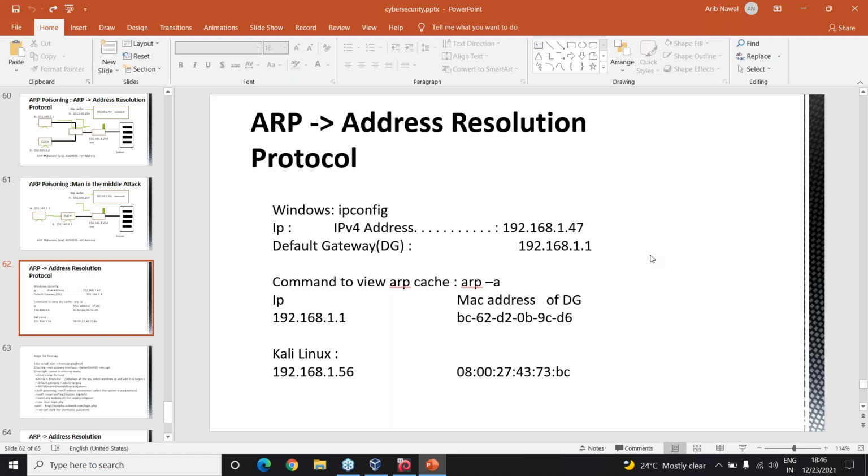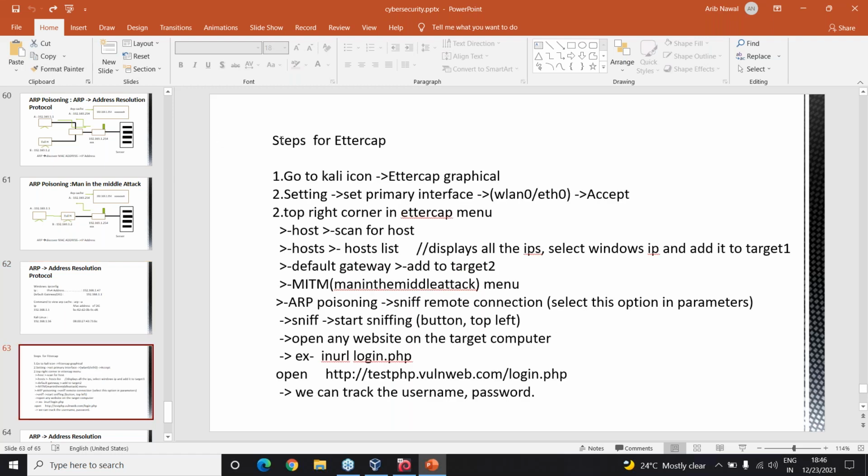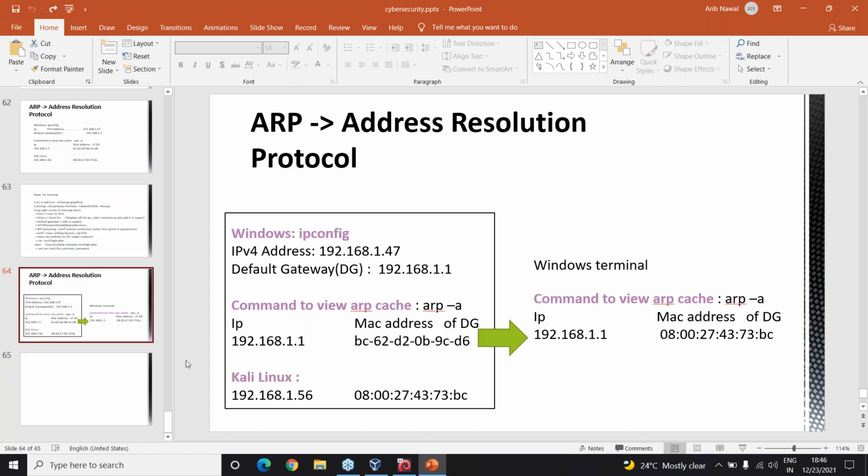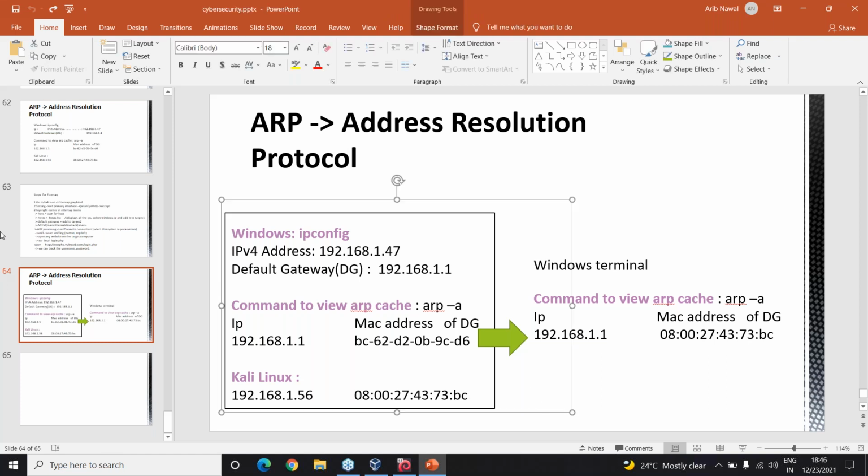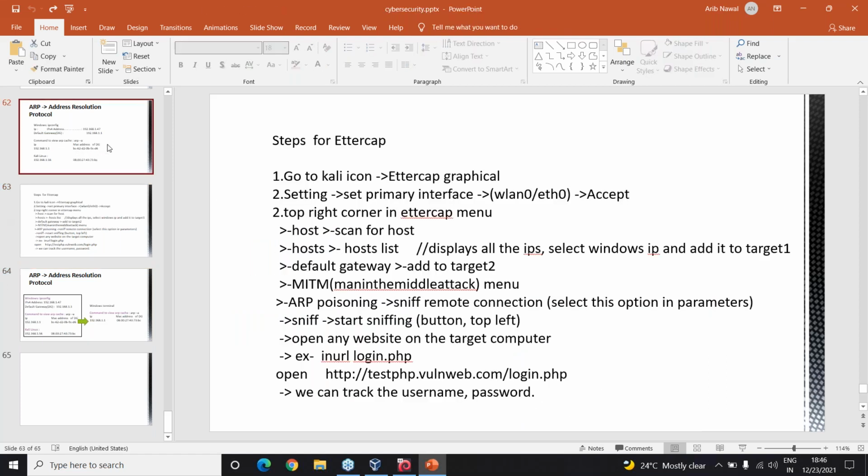How do we see this? What is the working of this EtherCap? We will follow all of these steps. In fact, I'm going to share this with you. This was the slide for ARP, how to view the ARP cache for Windows, and I think this was for Linux. So what all steps are we going to deal with when I speak about EtherCap?